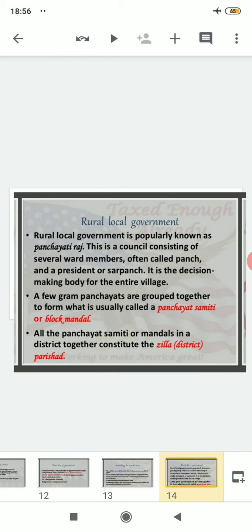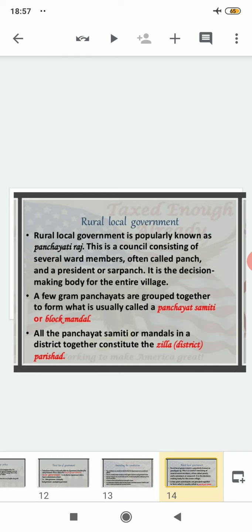All the Panchayat Samiti or Mandals in a district together constitute the Zila Parishad. That means District Parishad. So according to the hierarchy, you can see here that at the village level it will be headed by the village Sarpanch. After that, a few Gram Panchayats will form. Suppose I have told you the number 5. They will again form what? At the village level as Panchayat Samiti, and at the municipality level as Block Mandal. After that, again that block level will form what? All the Panchayat Samiti or Mandals in a district together constitute the Zila, that is District Parishad.